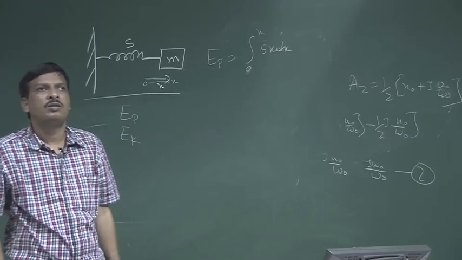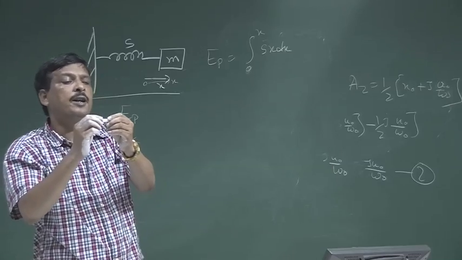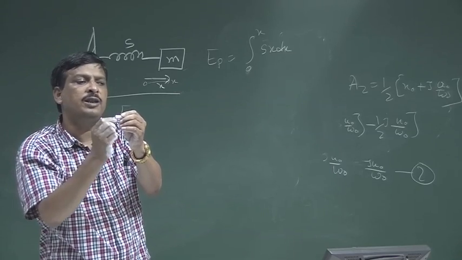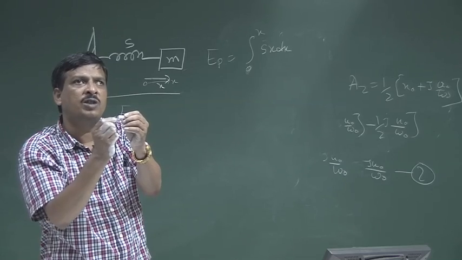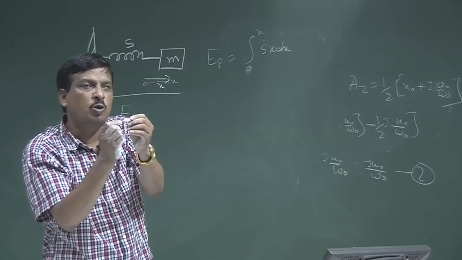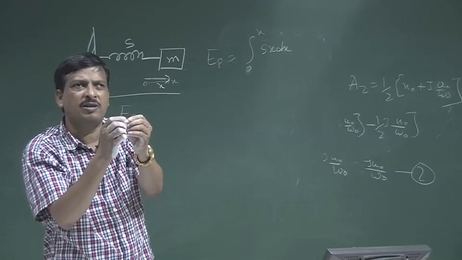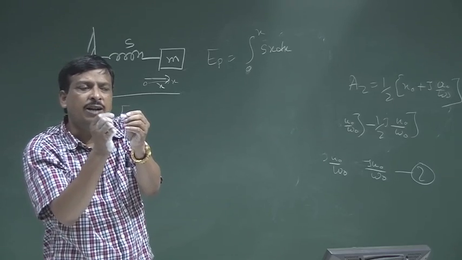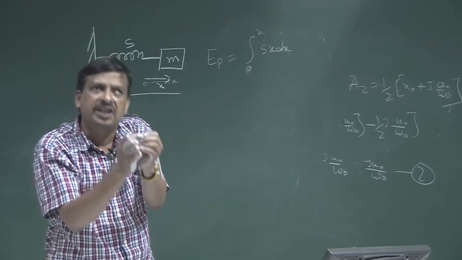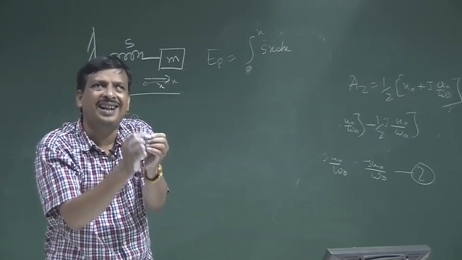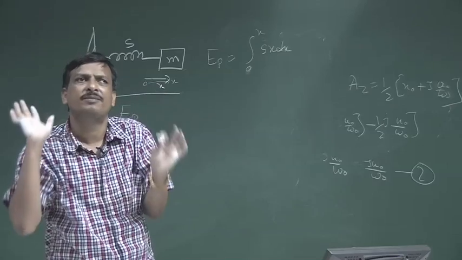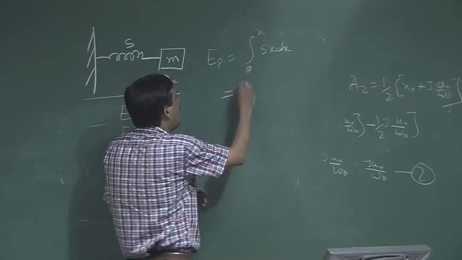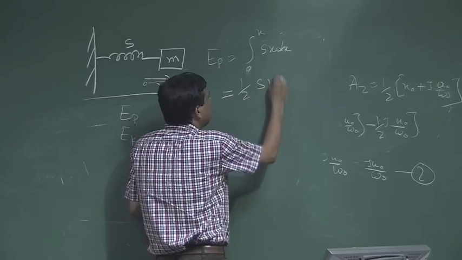If I have a spring and nothing is displaced, there is no potential energy. If I try to displace it, due to the displacement of the spring, I store mechanical energy, or deformation. Displacement creates deformation, so I store the potential energy. How to find that potential energy? Integration from 0 to x of s x dx. If I do the integration, what is it? Half of s x square.